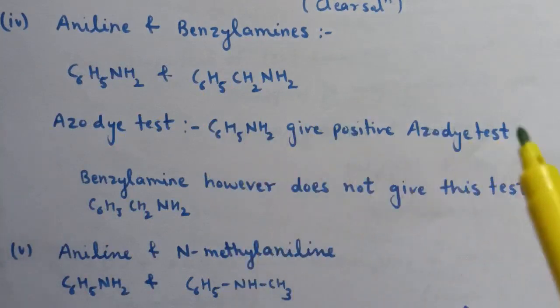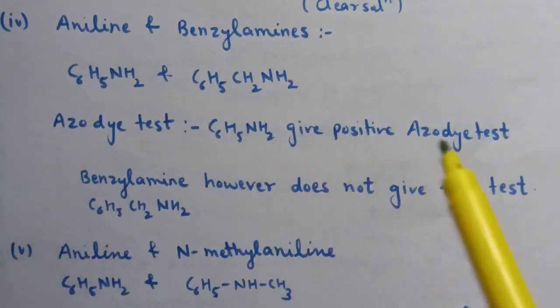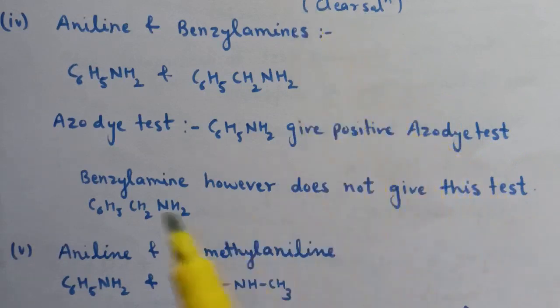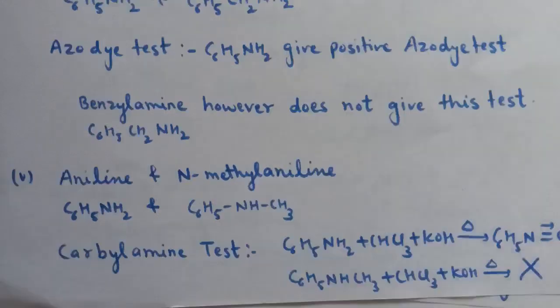C6H5NH2 gives a positive azo dye test. For the reaction you can consider part number 3. Benzylamine however does not give this test, so there is no reaction with benzylamine. Next is aniline and N-methylaniline. These two can be distinguished by the carbylamine test. C6H5NH2 gives a positive test, whereas there is no reaction with N-methylaniline.